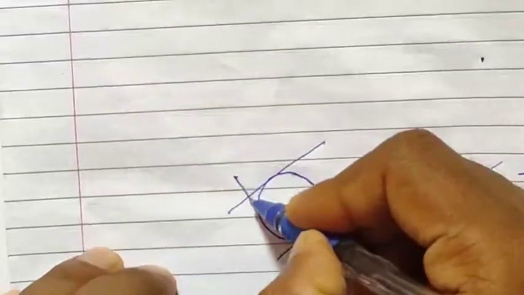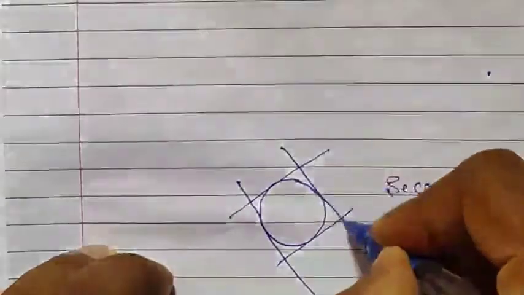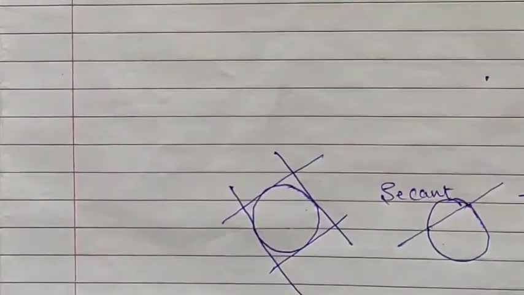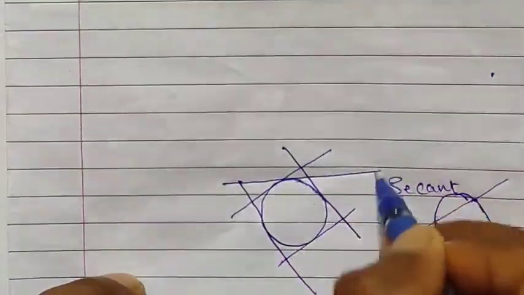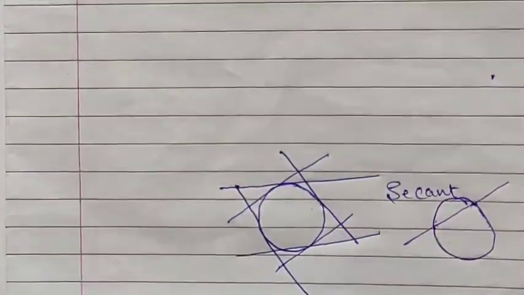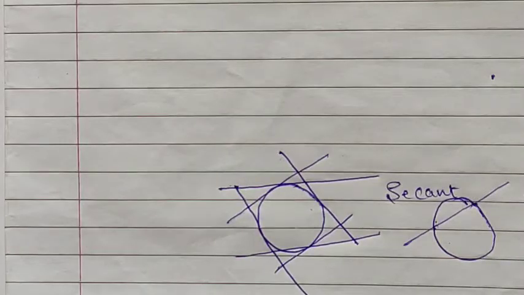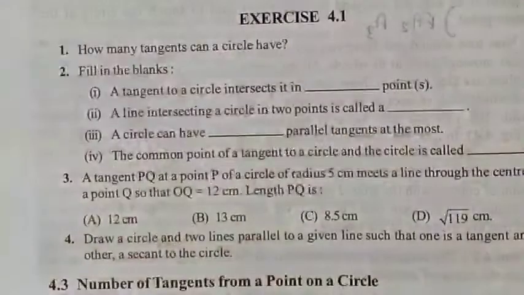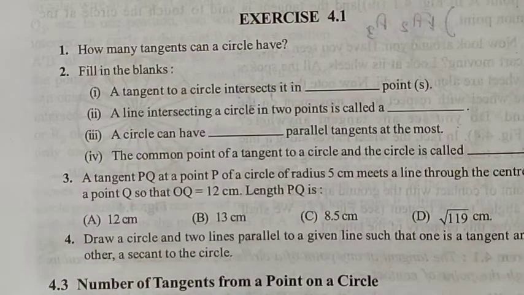One more we can draw. These two are the pair of tangents which are parallel to each other. Like this we can draw infinite number of parallel tangents. Its answer is infinite number of parallel tangents.